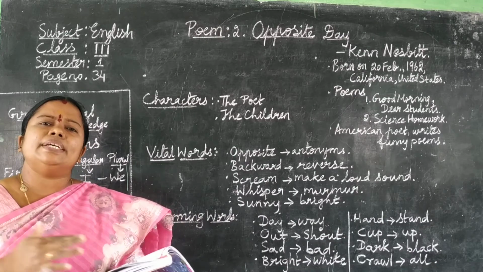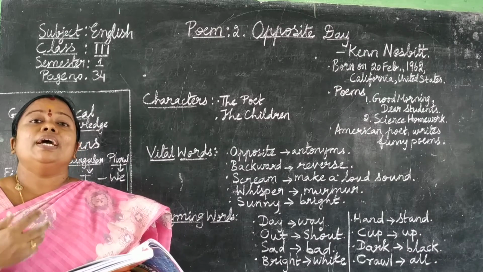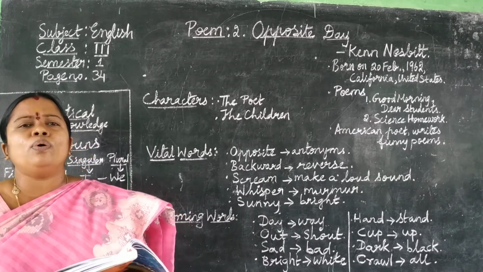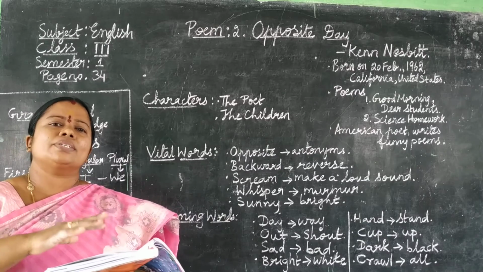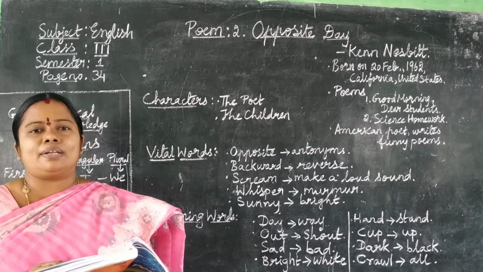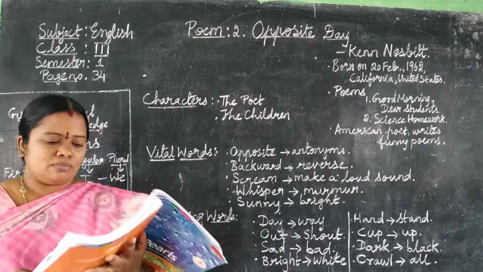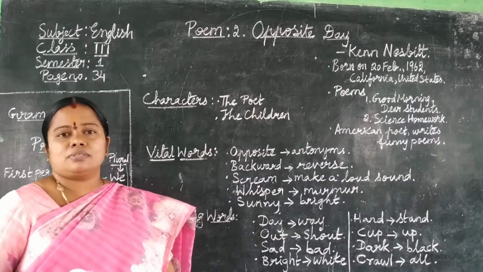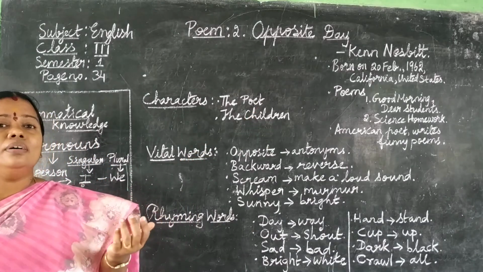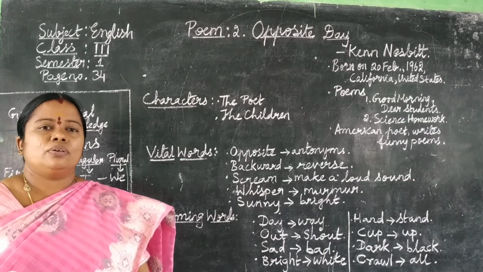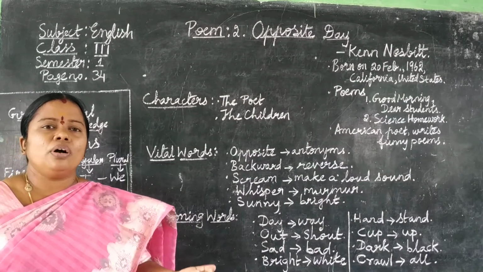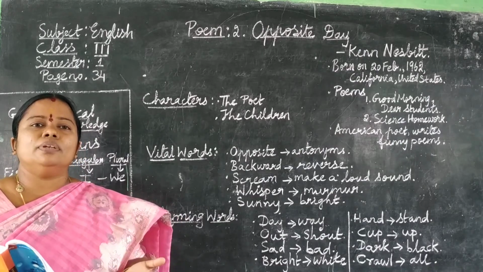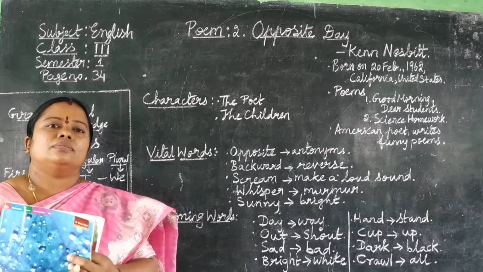So what are the children here doing? They don't want to do the actions in a correct manner, in a proper manner. All the actions they are doing in an opposite manner. Okay. So this poem was written by Ken Nesbitt. He was a great American poet who wrote funny poems for children. Have you understood this poem, children? Thank you, children.